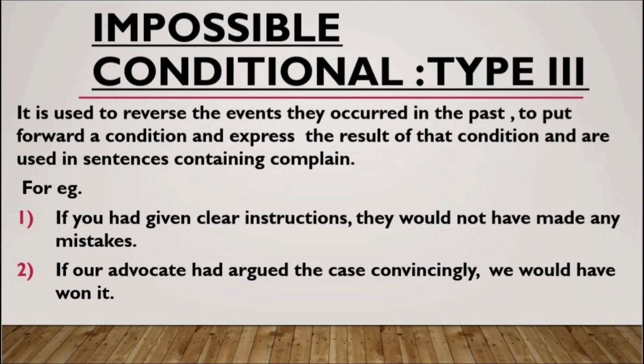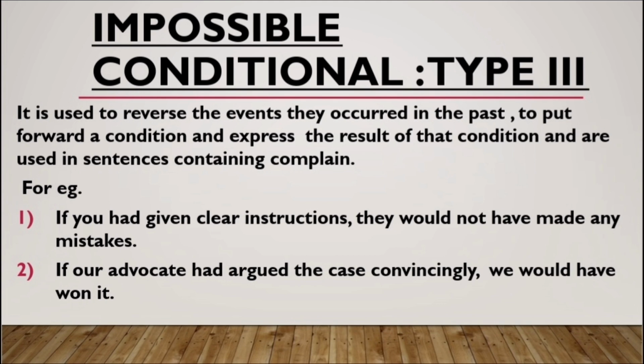The next example is: if our advocate had argued the case convincingly, we would have won it. So the reality is the advocate did not argue the case well enough, okay, and that made you lose the case. But if the situation had been reversed, if the advocate had argued convincingly, the case would be in our favor.